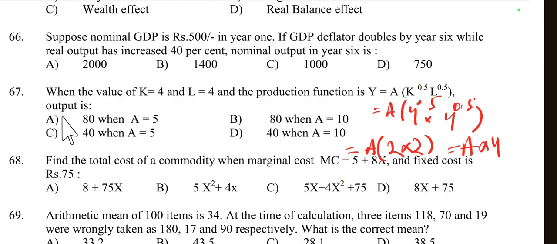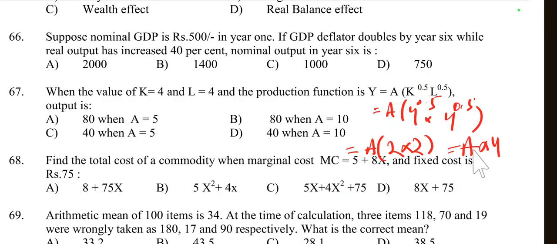So here we find the output. Options A and C give A is equal to 5, and options B and D give A is equal to 10. So we have to substitute the value of A in this equation and see what result we get.